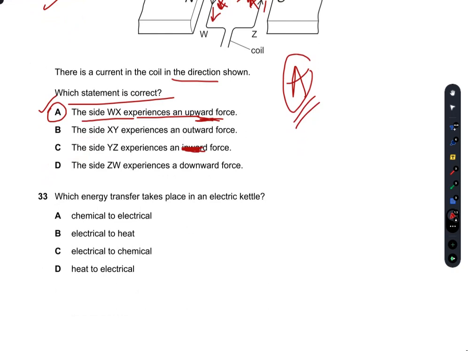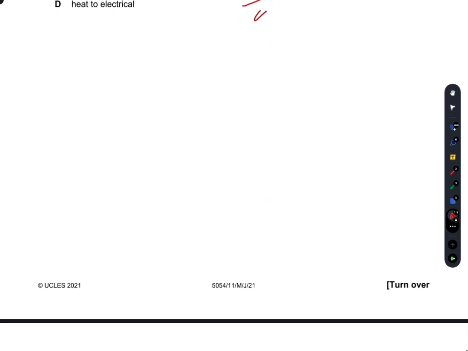Which energy transfer takes place in an electric kettle? Chemical to electrical, no. Electrical to heat, yes. Heat is used for boiling tea. So B is the right answer.